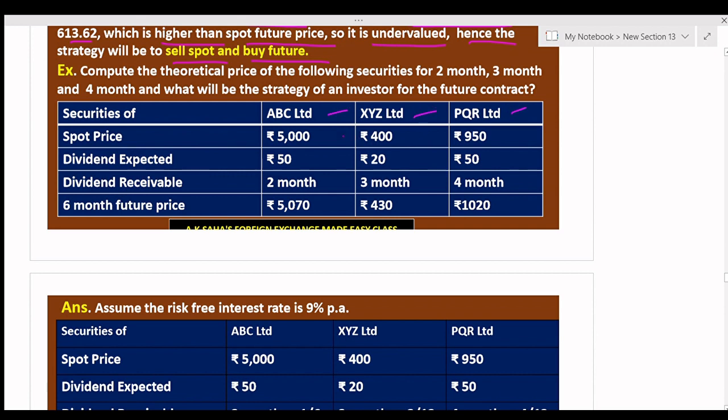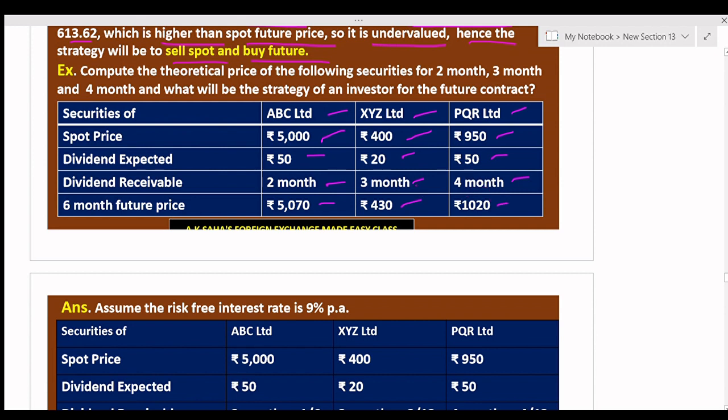Spot price is rupees 5000, rupees 400 and rupees 950. Dividend expected is rupees 50, rupees 20 and rupees 50. Dividend receivable in 2 months, 3 months and 4 months. The 6 month future price is 5070, rupees 430 and rupees 1020.